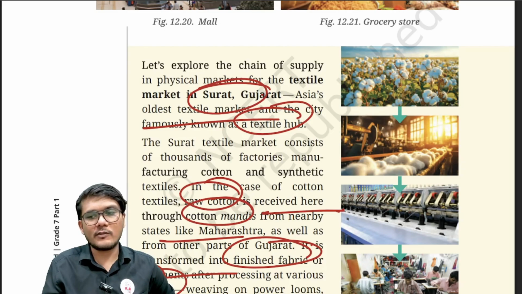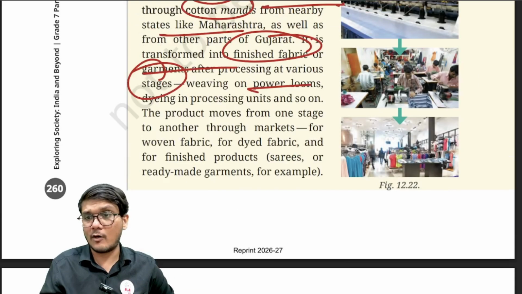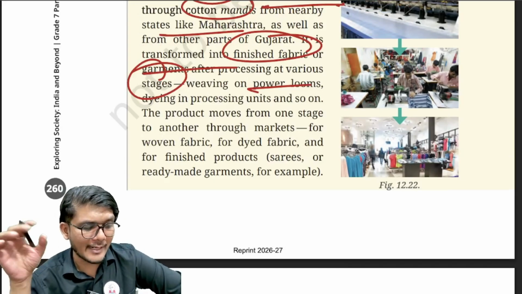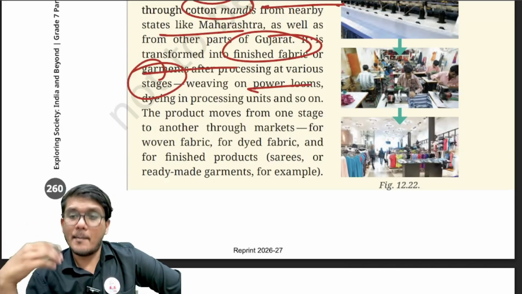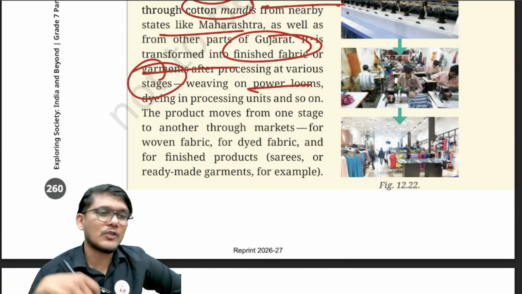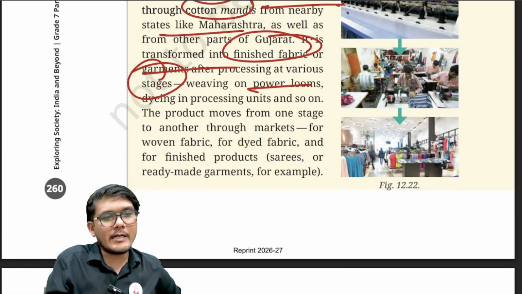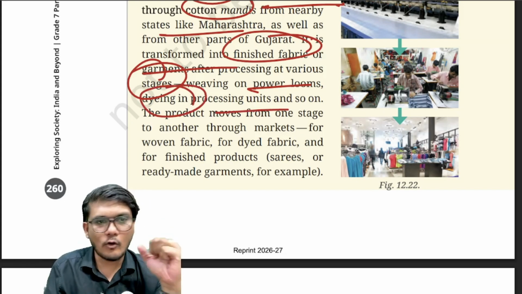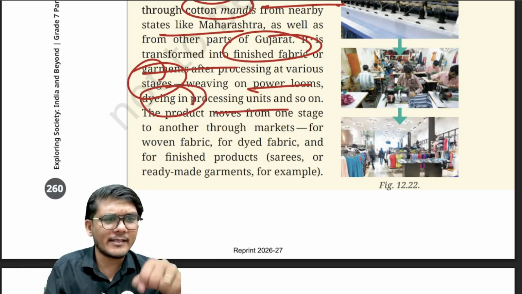Okay, so weaving takes place basically in the hand looms or power looms. We are not calling it hand looms anymore. We call it power looms because now manual labor as such is not there. It is machine labor that is prevalently used. That is why power loom, dyeing in process units and so on, after which the cloth will also be dyed to the required color.